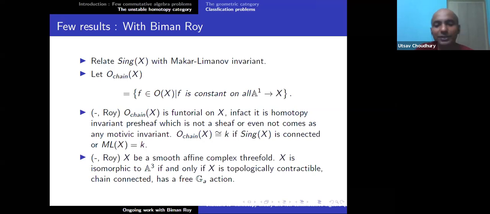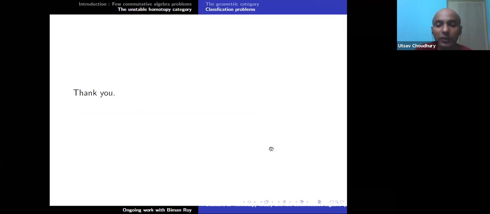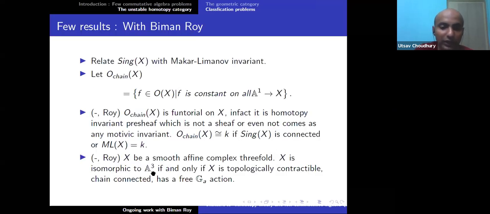Let X be a smooth affine complex threefold. X is isomorphic to A3 if and only if X is topologically contractible, chain connected in the sense that Sing X is connected, that is, pi 0 is trivial, so any two points can be joined by a chain of affine lines, and has a free G_a action. Free G_a action, topologically contractible, and chain connected: all these things together will make X isomorphic to A3.